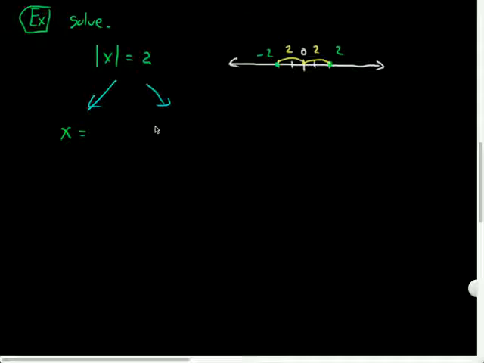That's fine. So I break it up into 2 possible cases. Either x was equal to +2, and the absolute value of 2 became 2, or x was -2, and the absolute value of -2 became 2. So those are the 2 possible cases. It was either positive or negative on the inside. Questions, comments, thoughts?